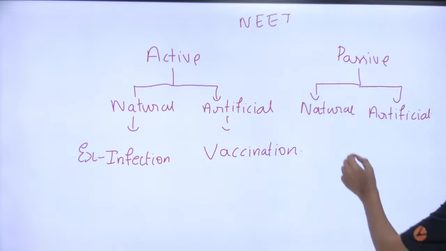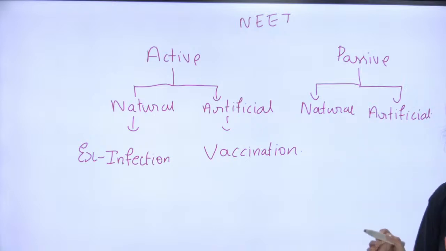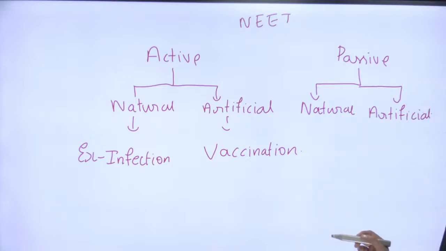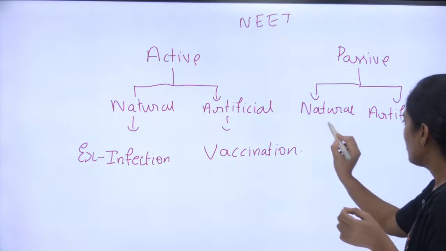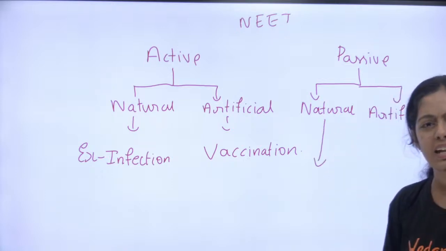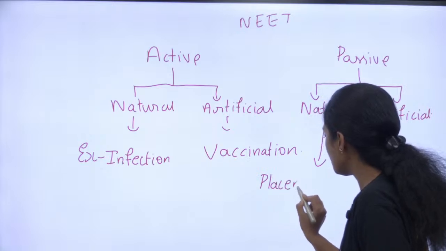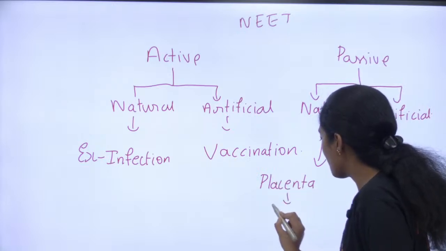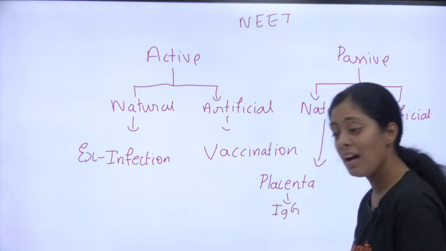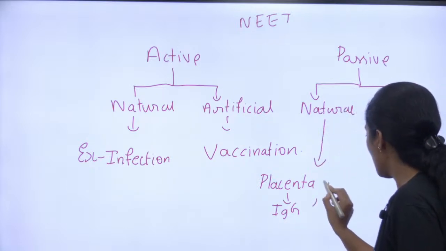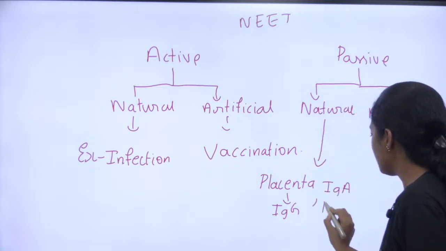Okay. Next we have passive natural. Passive natural I think எல்லாருமே சொன்னீங்க. What is passive natural? இன்னொரு வாட்டி சொல்றீங்களா? What is passive natural immunity example? Placenta from the mother to fetus. Right? You have your IgG antibody. That's one example. Right? And then you have feeding. That is your IgA. Breast milk.